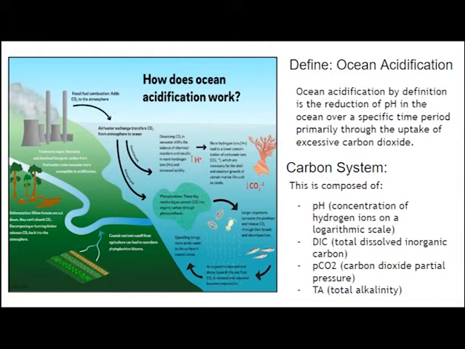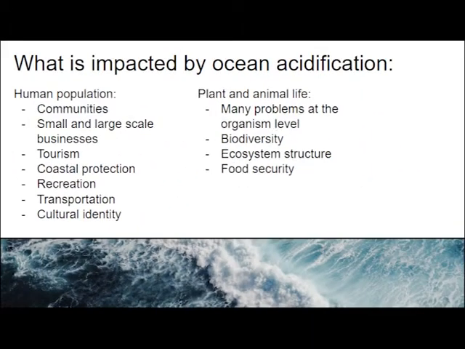Observations from the UN from the past 20 to 30 years have indicated a clear trend of decreasing pH, with pH falling by about 0.02 units per year. The changes in acidity levels cause many problems at the organism level. It affects biodiversity, ecosystem structure, and food security. It directly impacts services provided by open ocean and coastal areas, which includes tourism, coastal protection, recreation, transportation, and cultural